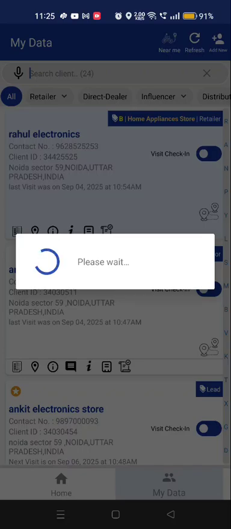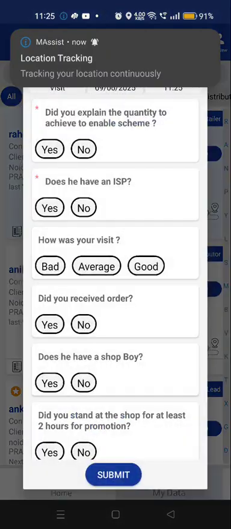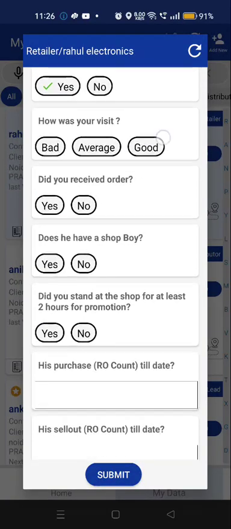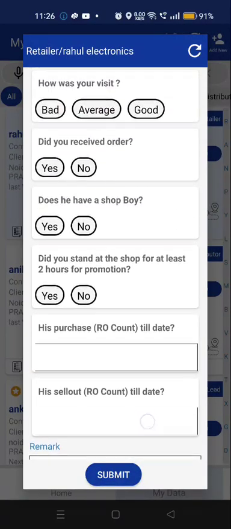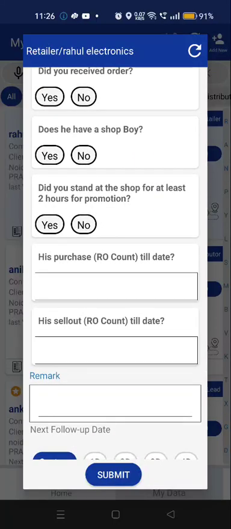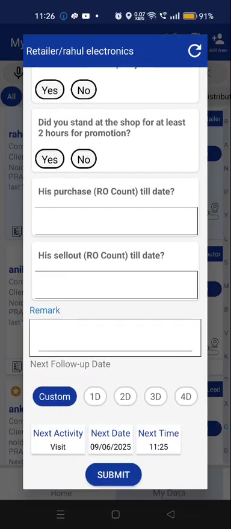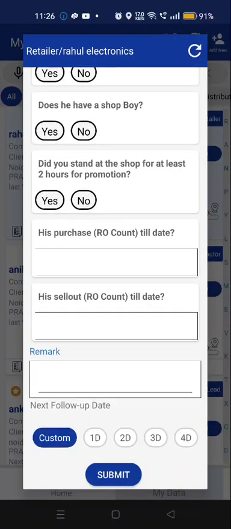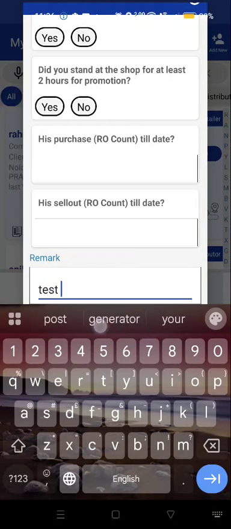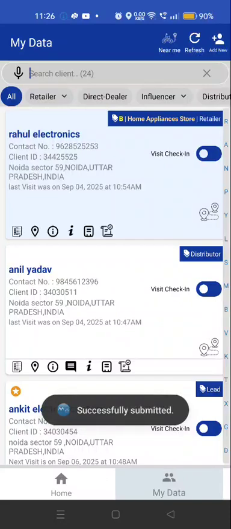So there will be a form that will come out, and everyone has to fill up the form. The tracking your location is also something. You need to keep the location on for your phone, so you will enter all the required information that will be available. So this information is basically customized. It is depend upon the company to company. Kentaro just wants every one of their field employee to fill up this specific application. Any follow-up date, any remarks, they can enter, submit. So this is one check-in check-out for the existing retailer.